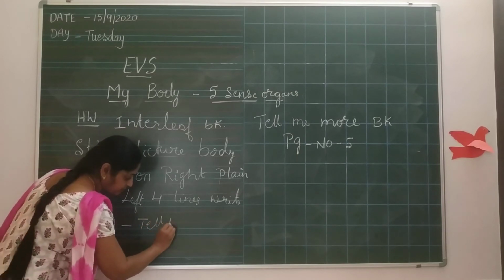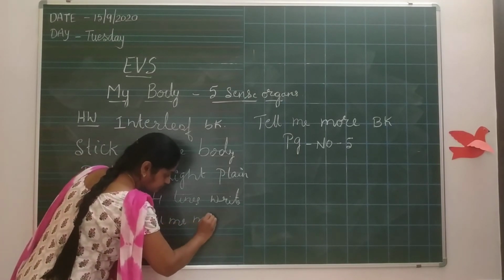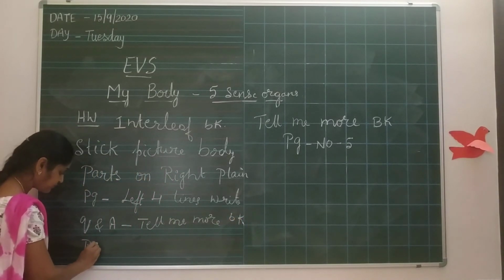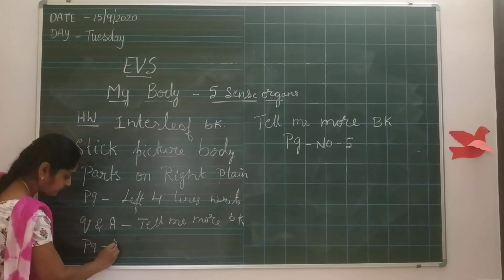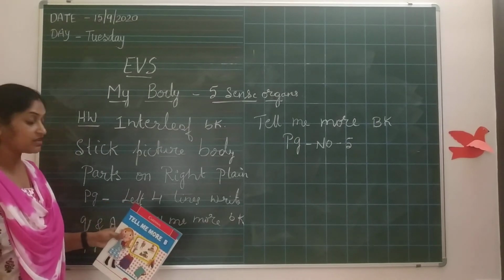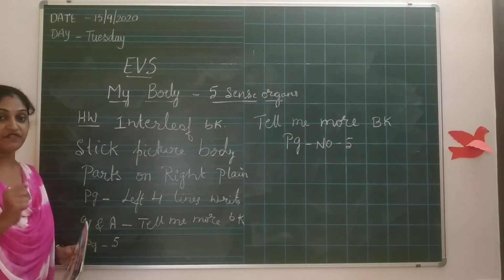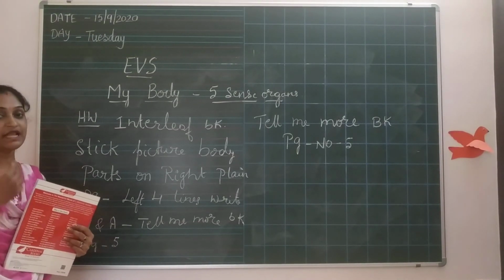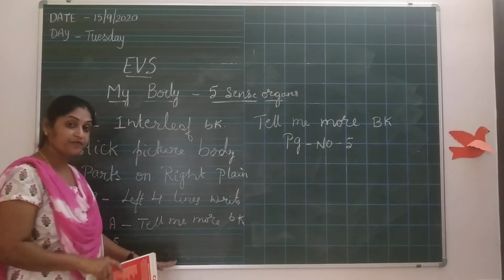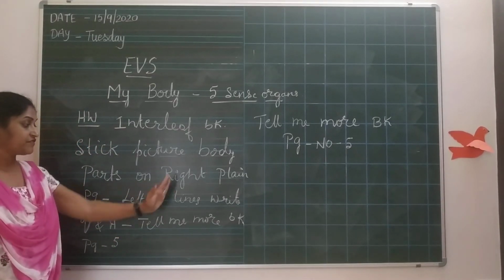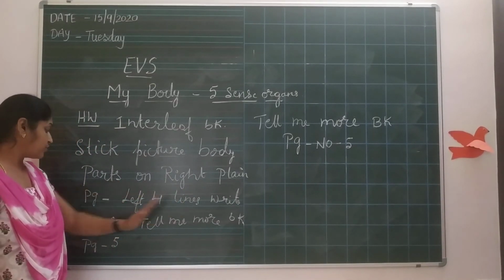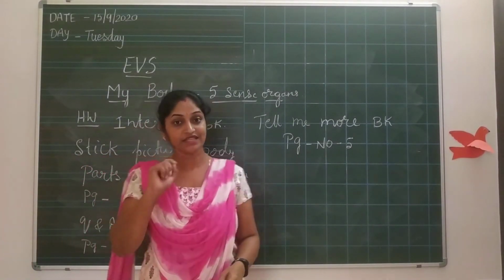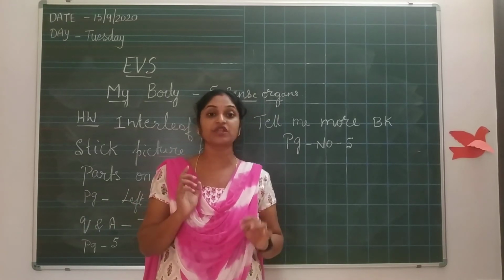Tell Me More book, page 5. Where are the questions? Just now we read, no. How many fingers do you have? How many toes do you have? How does the neck help you? Like that you have to write in the left 4 lines side. Okay. You take the help of your mama to write the questions and all, but the answers you only have to read.